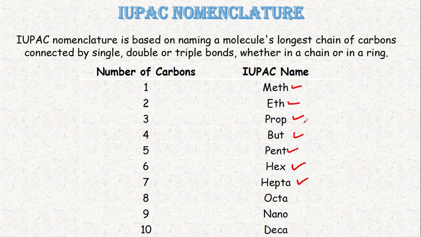Here one is meth, second is eth, third is prop, fourth is but, fifth is pent. These are the 5 names for carbon atoms on the basis of their numbers. You can note it down. Number of carbons: 1 is meth, 2 eth, 3 prop, 4 but, 5 pent.